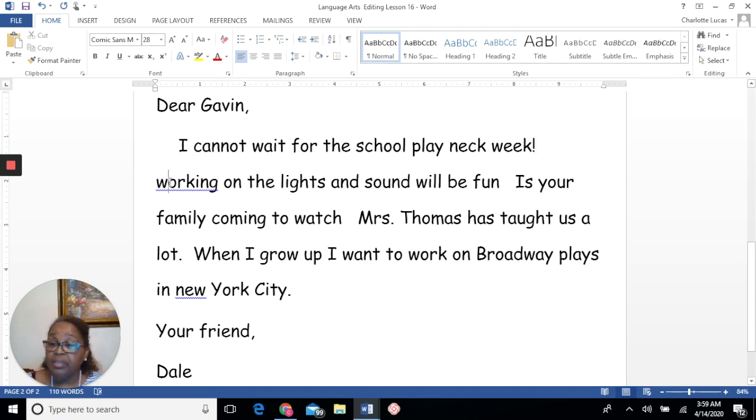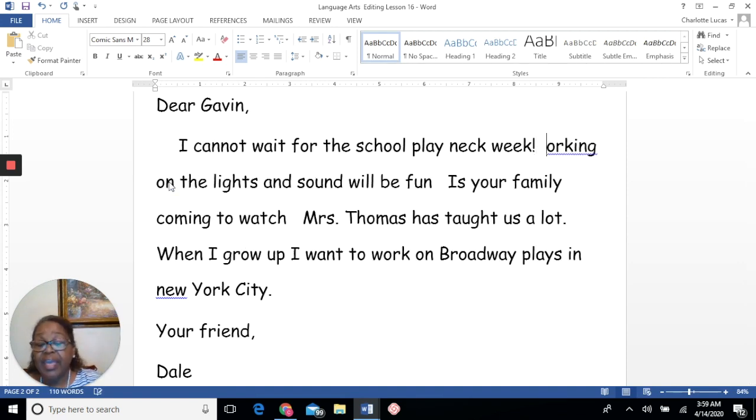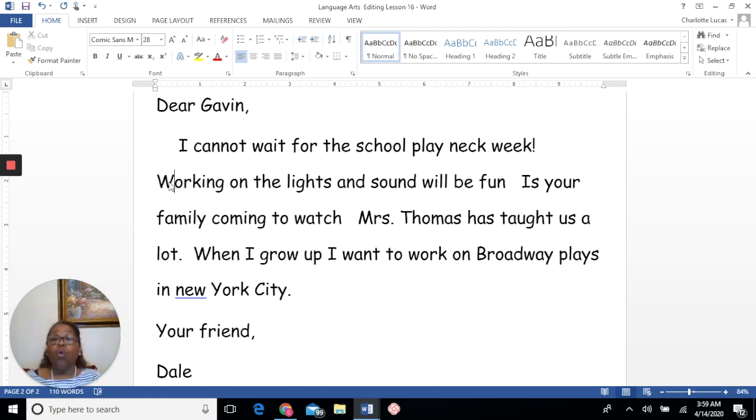Okay. Now, if that's a natural place for us to end, then this next letter needs to have what? That needs to have a capital letter. And let's put our capital letter there. Working on the lights and sound will be fun is your family. Oh, look at this. This capital I right here tells us that that's a beginning.